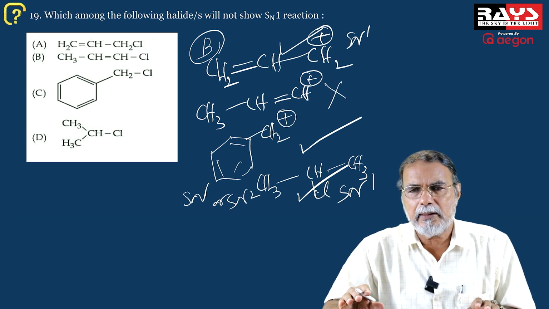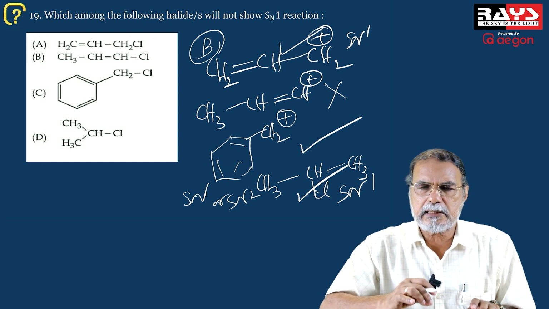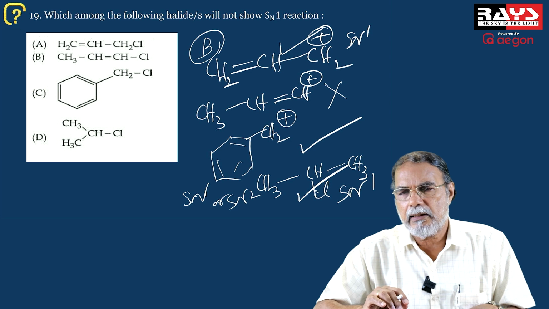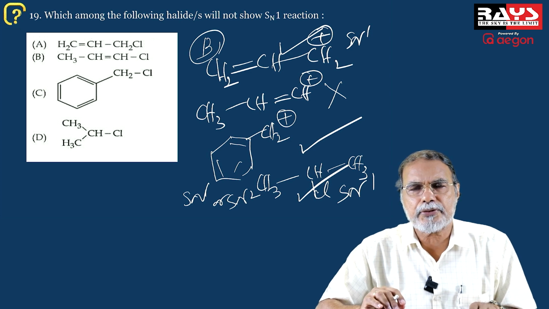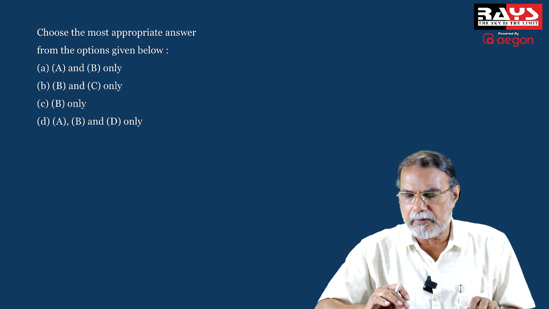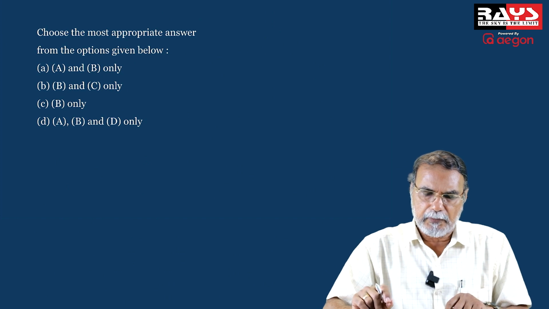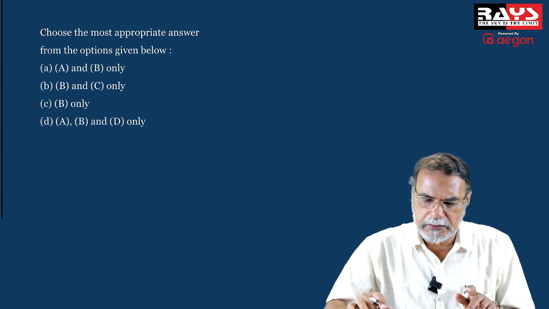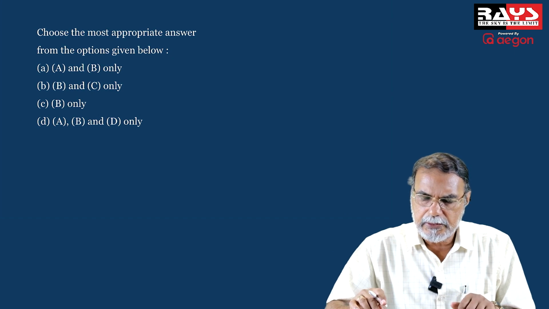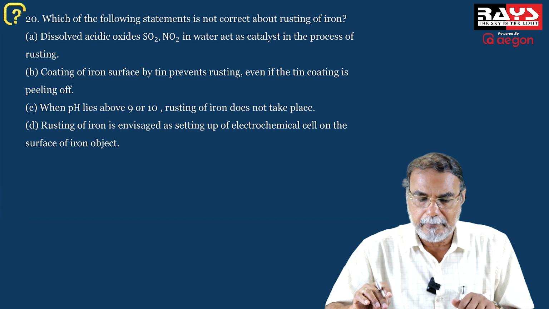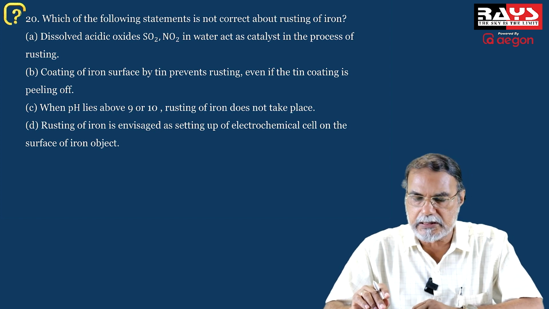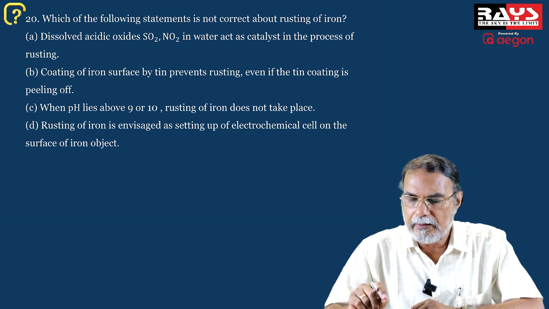In the NCERT textbook, these things are clearly illustrated while we discuss the stability of carbocations in the context of SN1 reactions. So we have already seen it is B only, that's the correct answer.